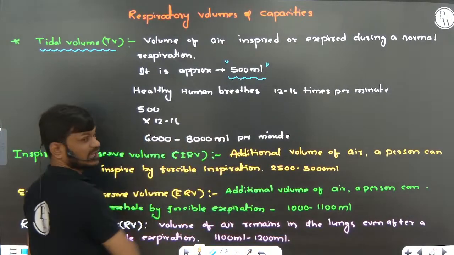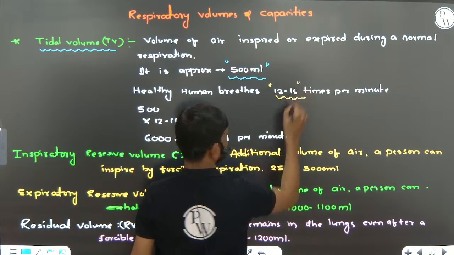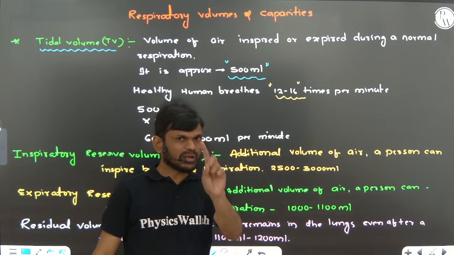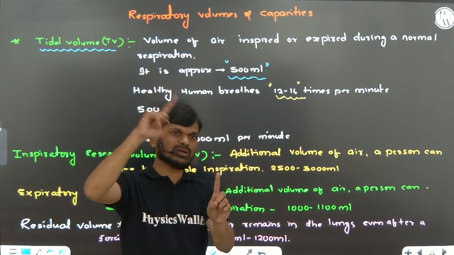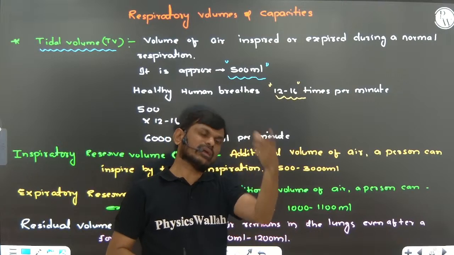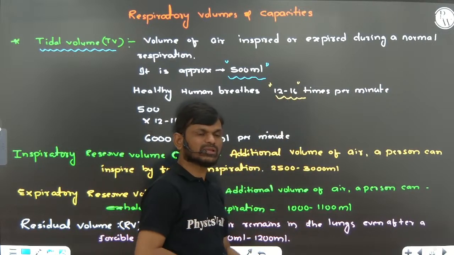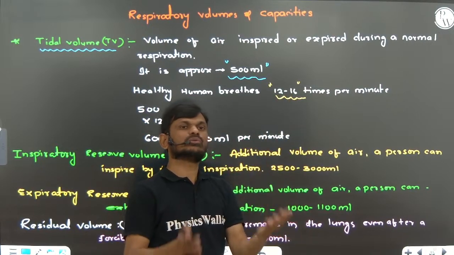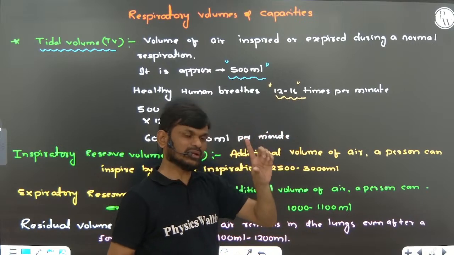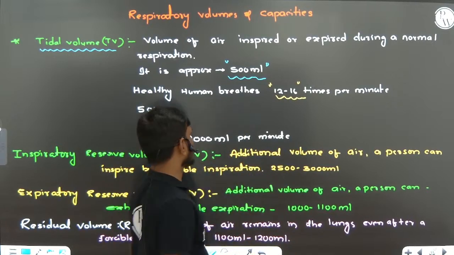Suppose a healthy person breathes 12 to 16 times per minute. One breath contains one inhalation and one exhalation. So 12 to 16 breaths means 12 inhalations and 12 exhalations, right?